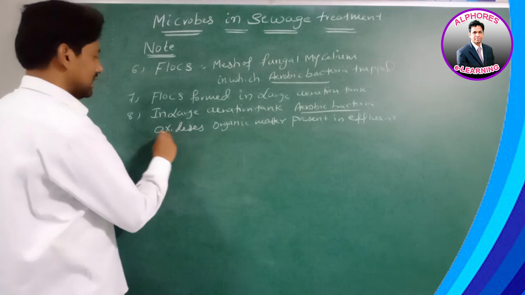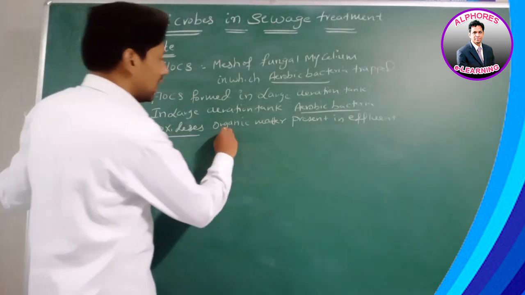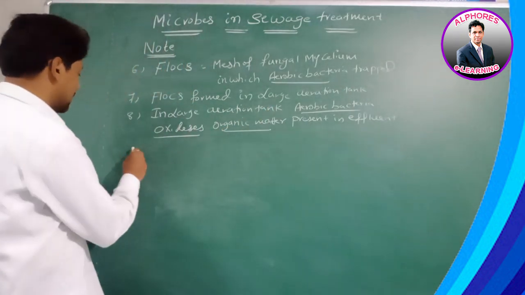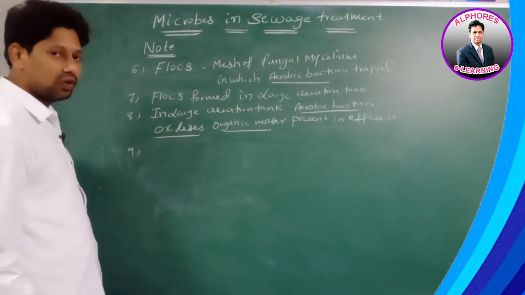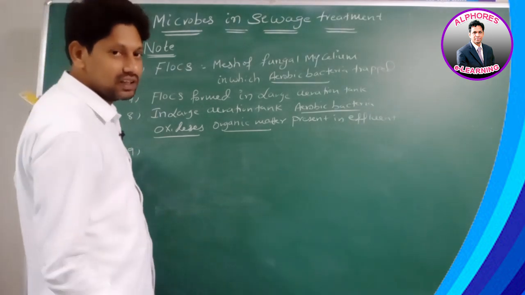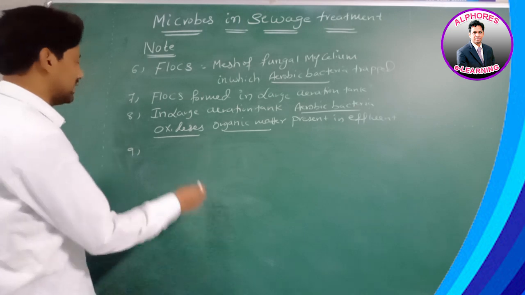Aerobic bacteria are oxidizing organic matter present in the effluent. So automatically the amount of organic matter in the effluent decreases, so the BOD value decreases.